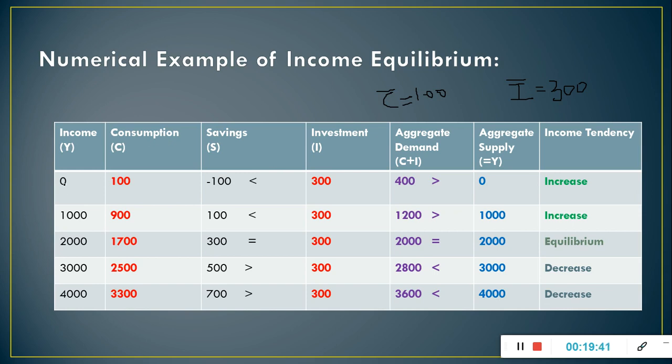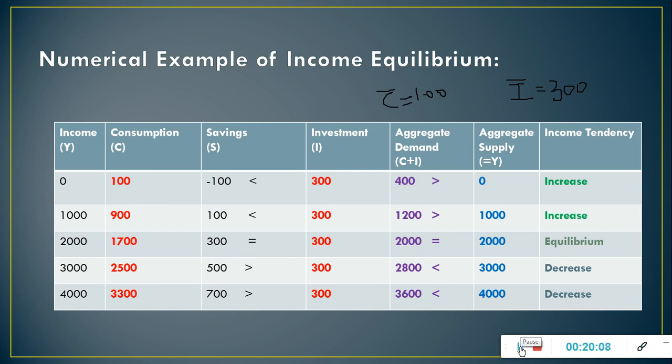We can calculate saving with the help of income and consumption. That is 0 minus 100 is equal to minus 100. 1000 minus 900, that is 100. 2000 minus 1700, that is 300. 3000 minus 2500, that is 500. 4000 minus 3300, that is 700. So these are the savings at different levels of income.